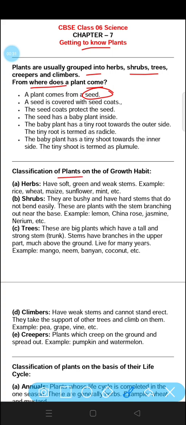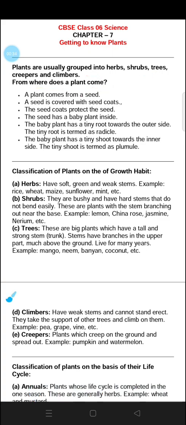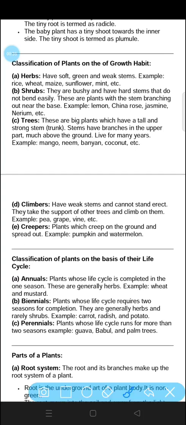Now, classification of plants on the basis of growth habits. There are three types of classification that we have seen: herbs, shrubs and trees. Herbs have soft, green and weak stems, for example rice, wheat, maize, sunflower. Shrubs are bushy and have hard stems that do not bend easily. These are plants with stems branching out near the base, for example lemon, rose, jasmine, etc.